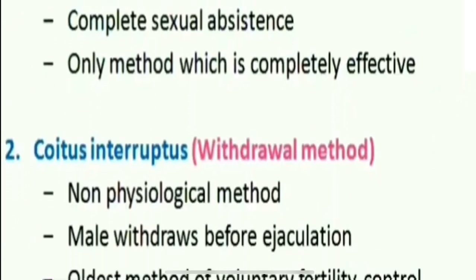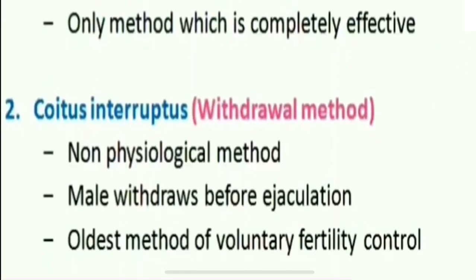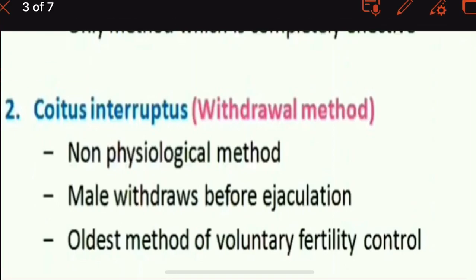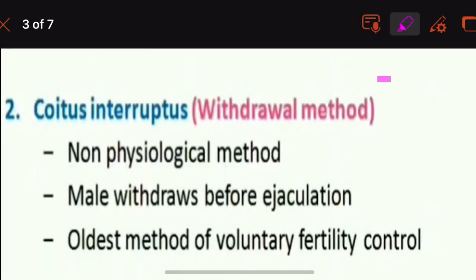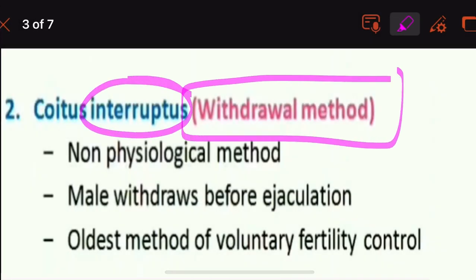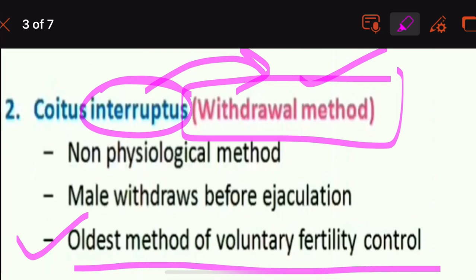Now, moving on to coitus interruptus or the withdrawal method, which is the oldest method of voluntary fertility control. Interrupt is to withdraw; before ejaculation occurs, the male withdraws.